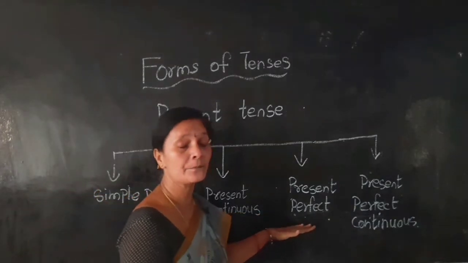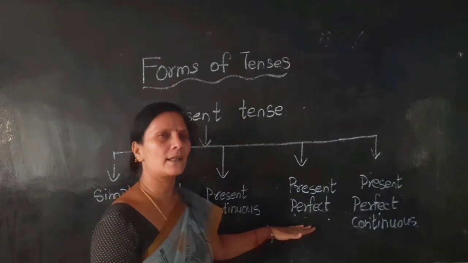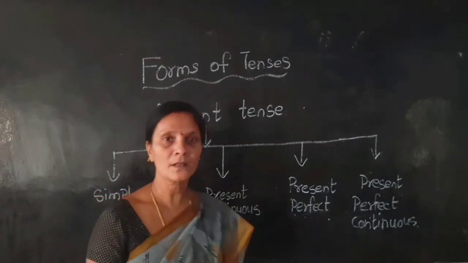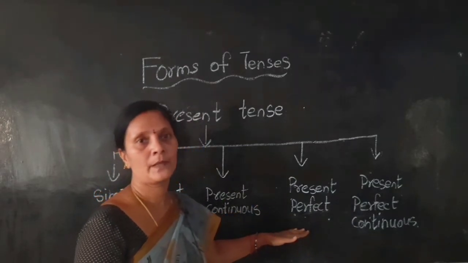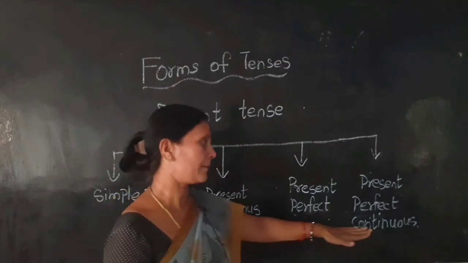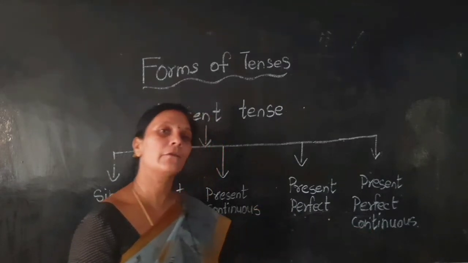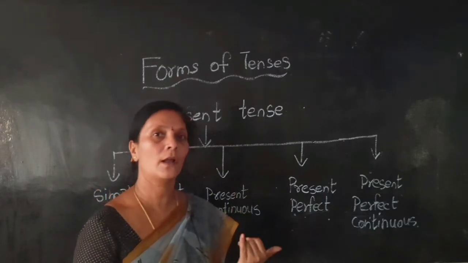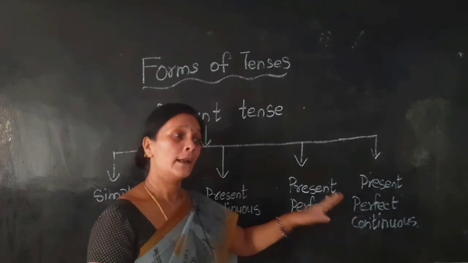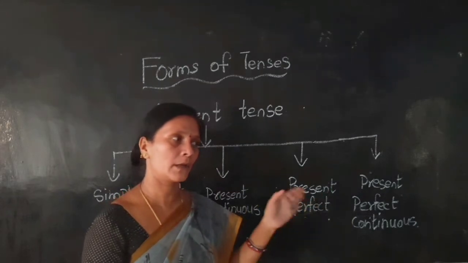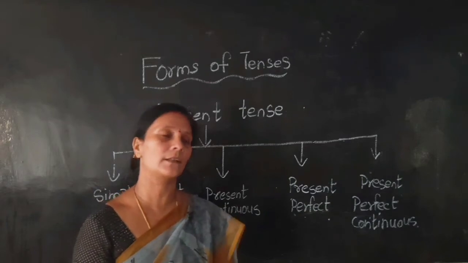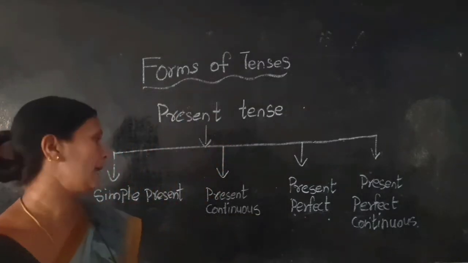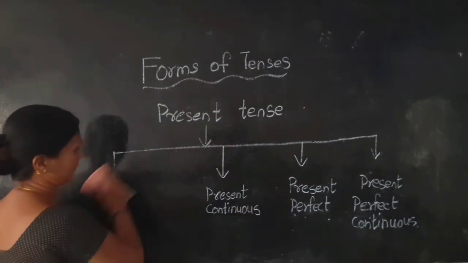Present perfect means the work already started a few minutes or some time ago and just completed. That is called present perfect. And present perfect continuous means the work already started in the past, some time before, and till now we are continuing. In present tense also the work is continuing. That is called present perfect continuous. I will show some examples. With the help of examples we can understand easily.